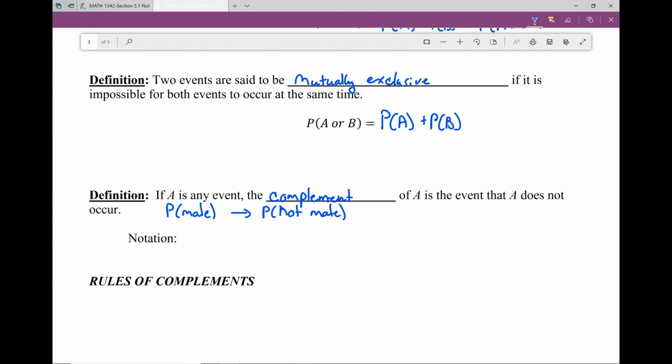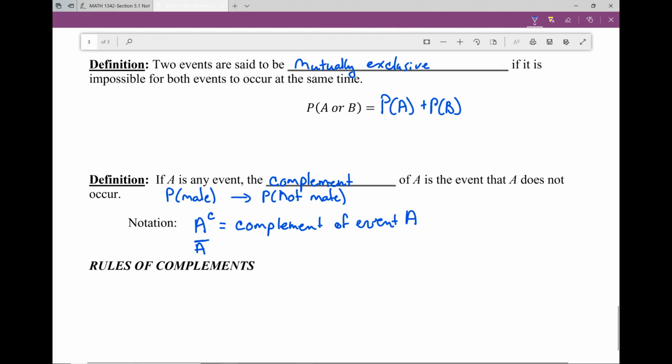Those are complements of each other. We look at it several different ways. A with a C on the superscript up here is what we consider the complement of event A. Some authors use a bar over the event. Either one, it means anything that's not happening in that item.